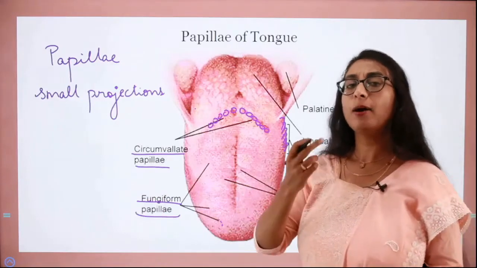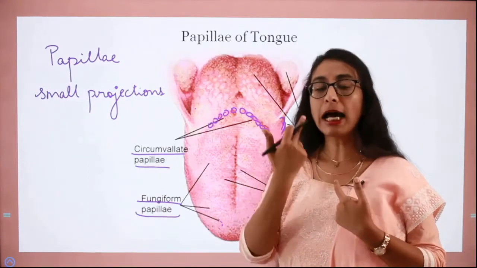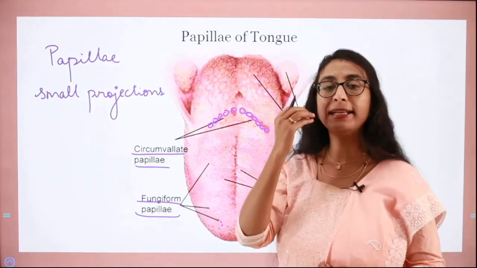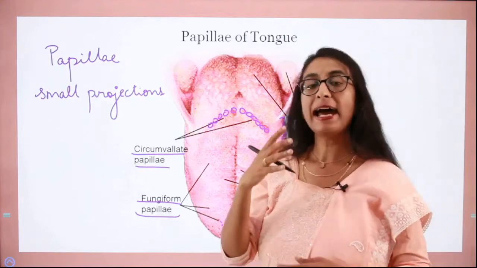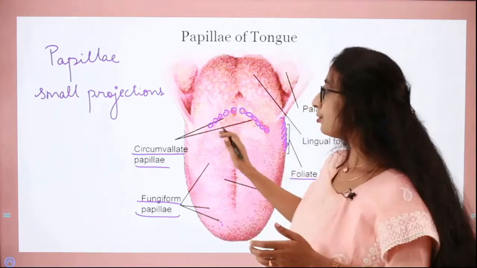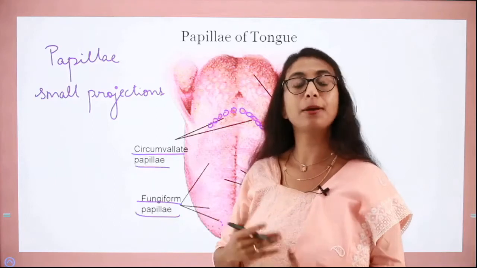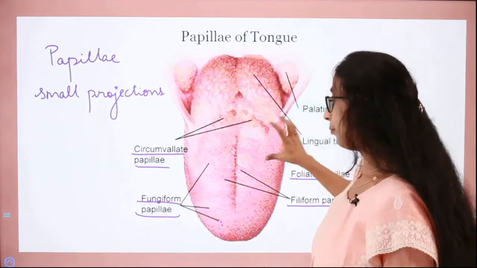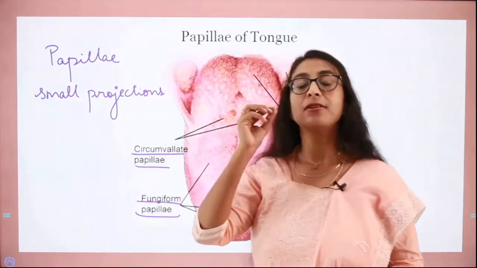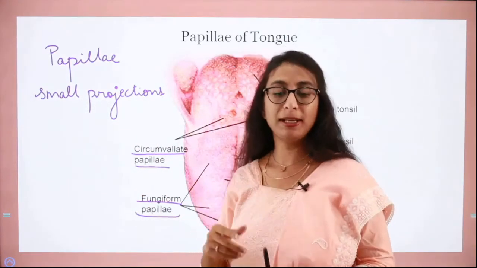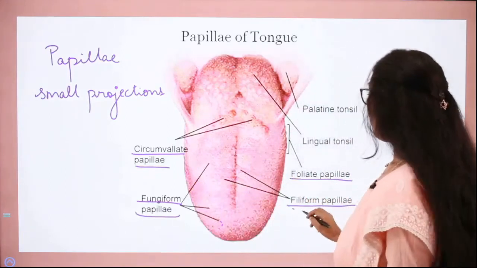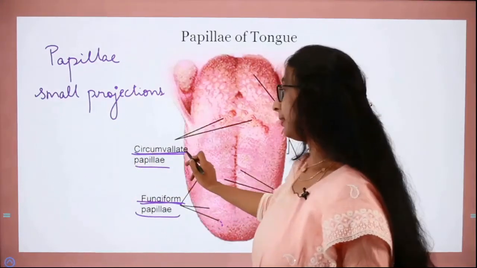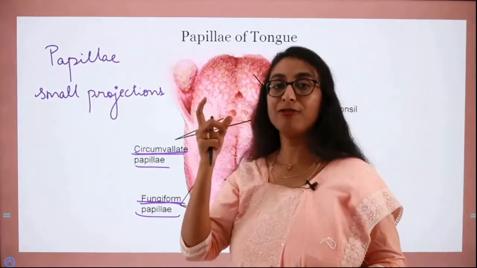So what are papillae? When you check the tongue in a mirror, you can find that there are tiny projections on the tongue. Those tiny projections are called papillae and we have 4 different papillae. In addition to this, we have taste buds in other regions like the palate as well. Okay, so these 4 papillae of the tongue are important. Keep in mind, at least remember the 4 names of the papillae, that is filiform papillae, foliate papillae, fungiform papillae and circumvallate papillae. So 3 of them begin with the letter F and 1 begins with C.